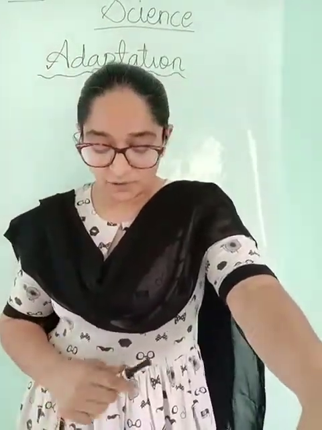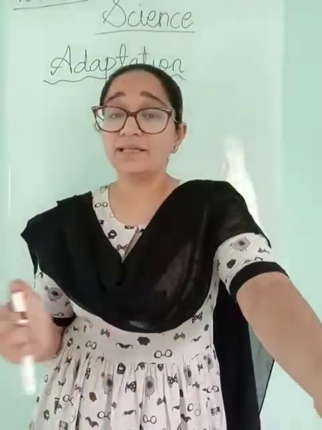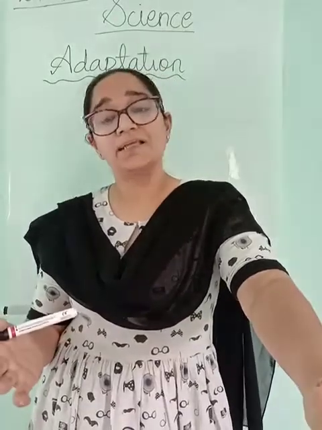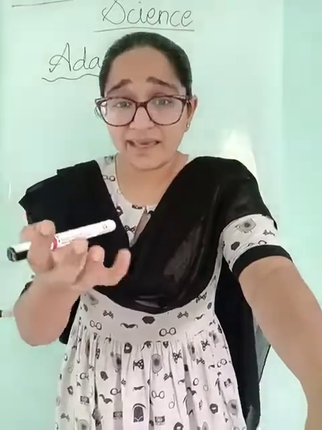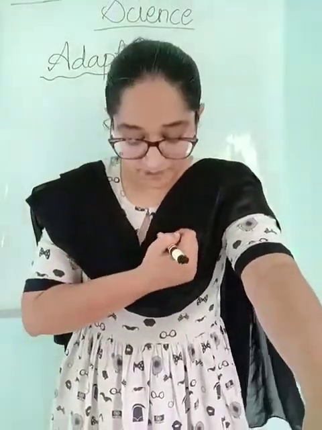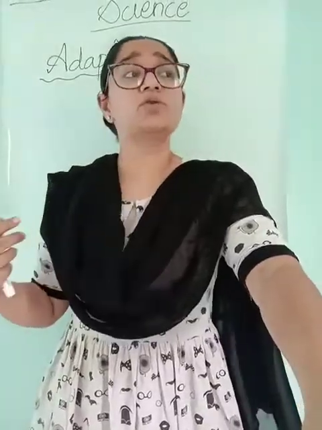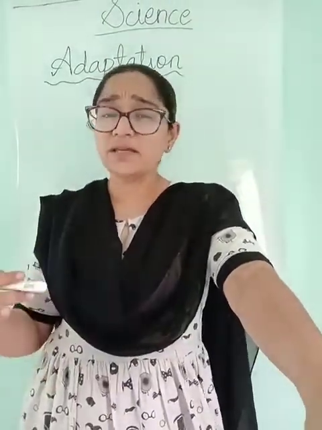They are adapted to survive in conditions of salty water. As I told you, they are near the sea, so the water is salty. So these plants, their roots, are adapted to take in salty water. Also, since they are very near the oceans, they have heavy rainfall.